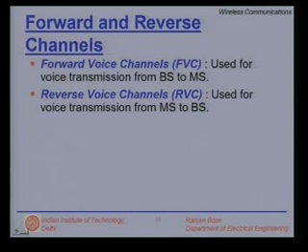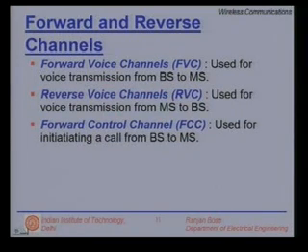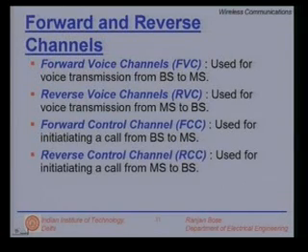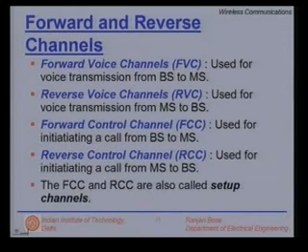However, as we know, voice channel can be only activated once the handshaking has been done. So, we require some kind of control channel. A forward control channel is used for initiating a call from the base station to the mobile station. A reverse control channel is used to initiate a call from the mobile station to the base station.